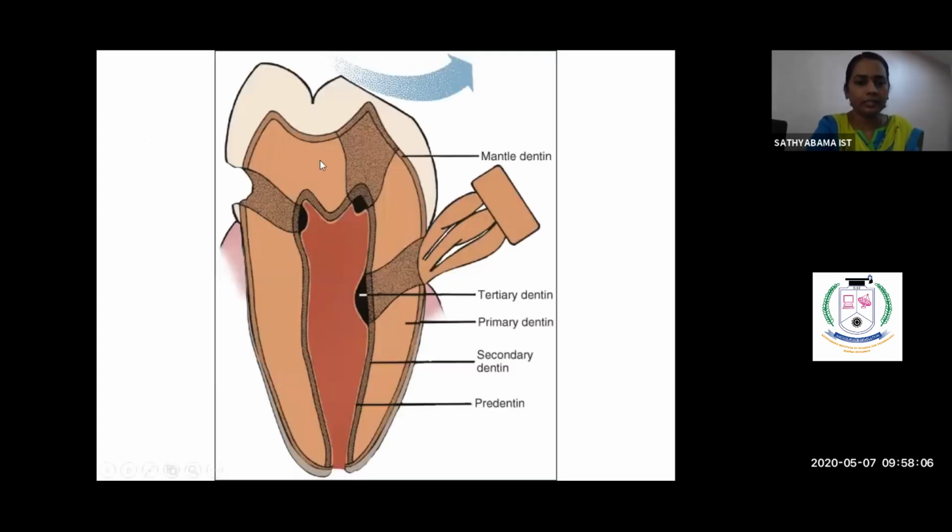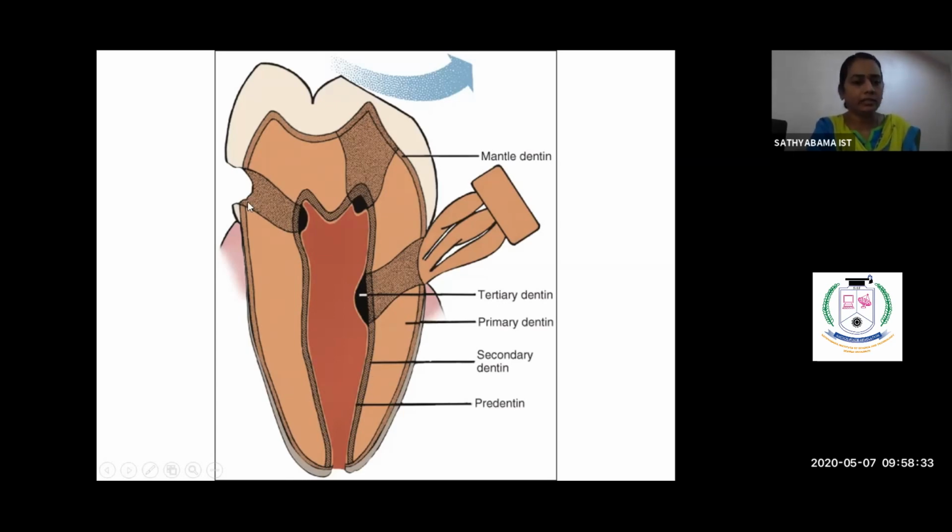So here in this picture, you could see this thick line is the secondary dentin. The white portion is the enamel. This is the dentino-enamel junction containing the mantle dentin, and this is the circumpulpal dentin, and this portion is the secondary dentin which forms throughout our life.